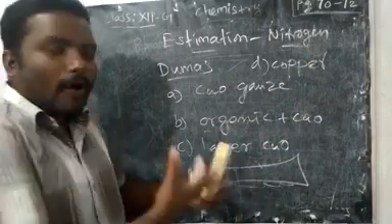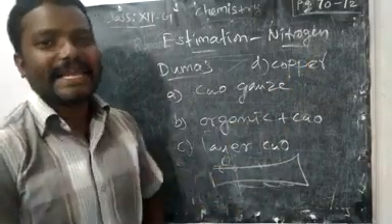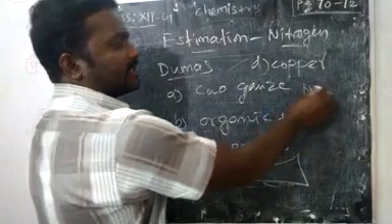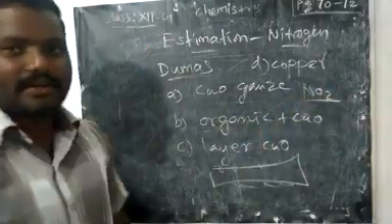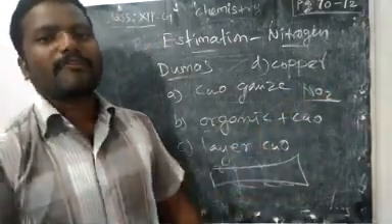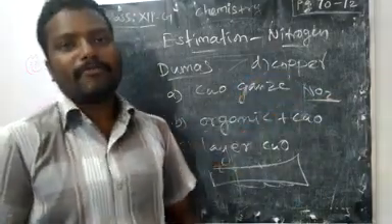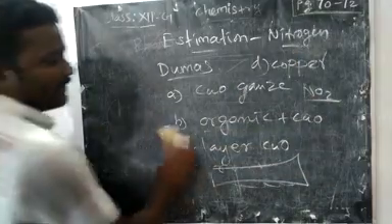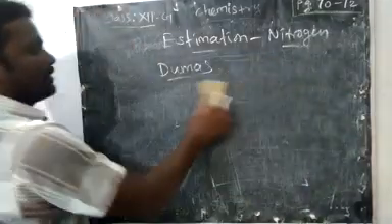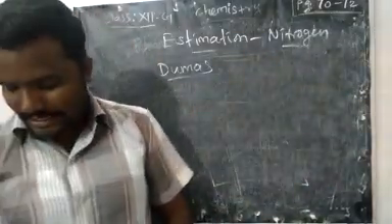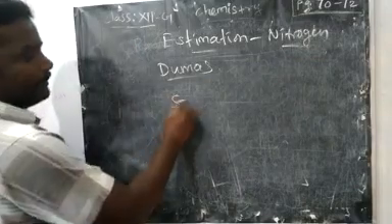We want to find nitrogen gas, but some nitrogen may go as nitrogen dioxide, and such compounds should not form in this reaction, so we use this copper spiral. The next part of the apparatus in Dumas method is the Schiff's nitrometer.